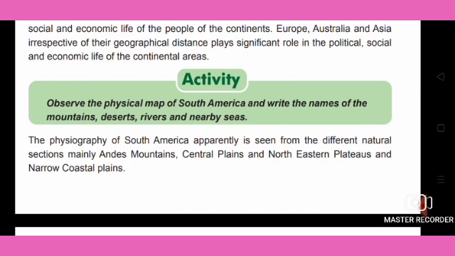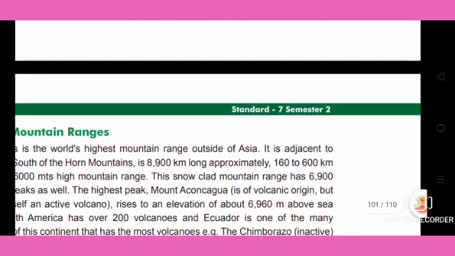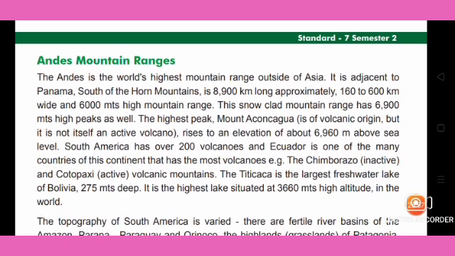The physiography of South America is seen from the different natural sections, mainly the Andes Mountains, Central Plains, Northeastern Plateaus and narrow coastal plains. Then the Andes mountain ranges. The Andes is the world's highest mountain range outside of Asia.